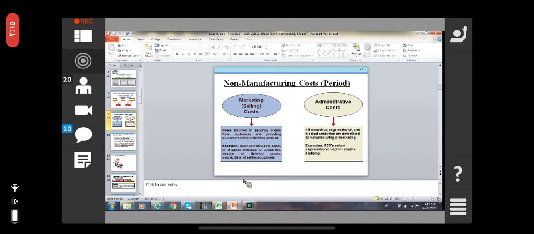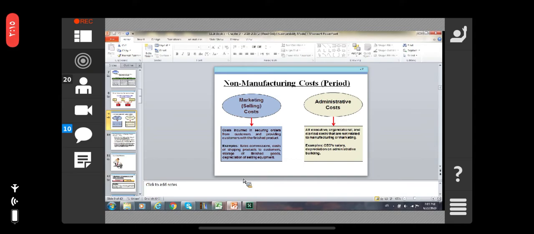The period cost is the non-manufacturing cost, such as marketing and selling cost and administrative cost, right? In marketing, the cost is incurred in securing orders from the customers and providing the customers with the finished products.